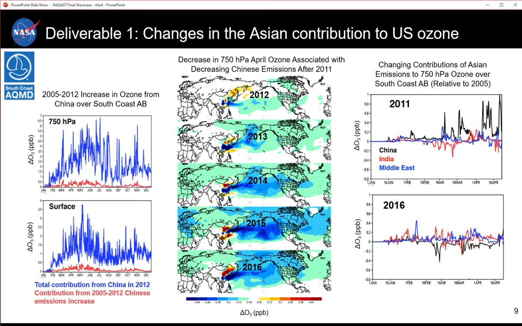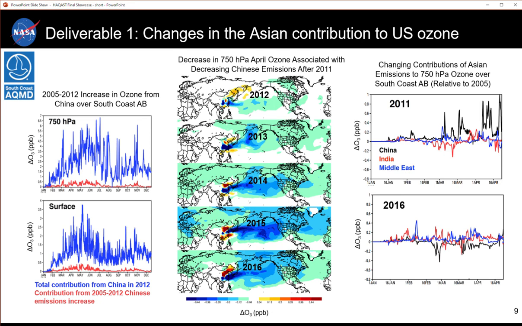The time series in the middle shows the decrease in 750 hectopascal ozone in April associated with decreasing Chinese emissions after 2011. Again, the maximum changes even at 750 hectopascals are considerably less than half a ppb. On the right, we have the change in 750 hectopascal ozone over the South Coast Air Basin from emissions in China, India, and the Middle East relative to 2005.